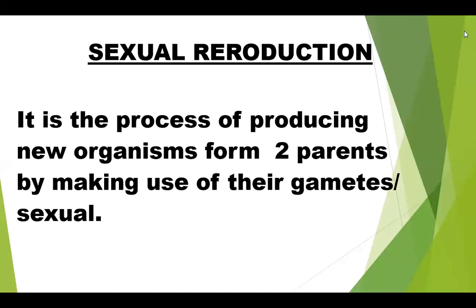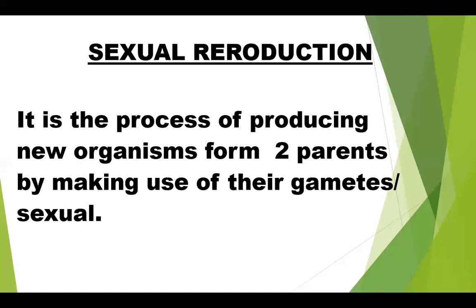And sexual reproduction is the process of producing new organisms from two parents by making use of their gametes. That is called sexual reproduction. Gametes are nothing but sex cells. Here the two parents are involved in producing different types of gametes. The male sexual unit is known as the male gamete or sperm, and the female sexual unit is known as the female gamete or ova.